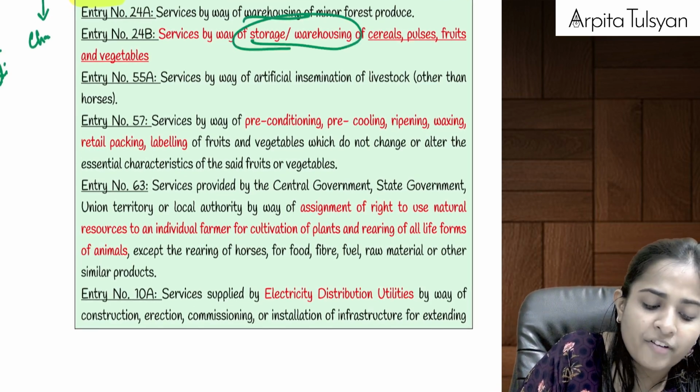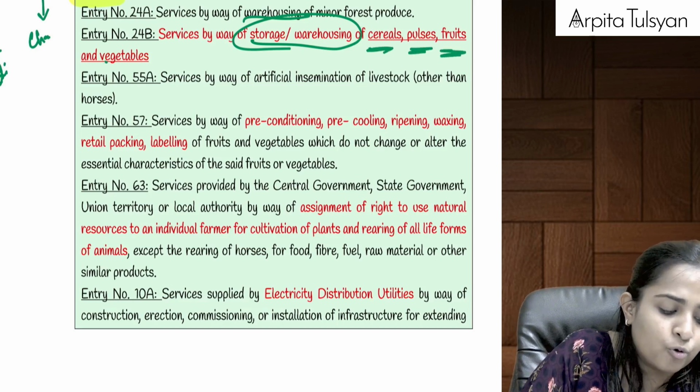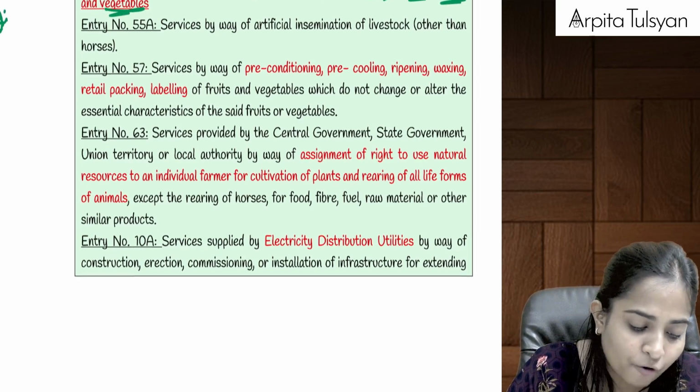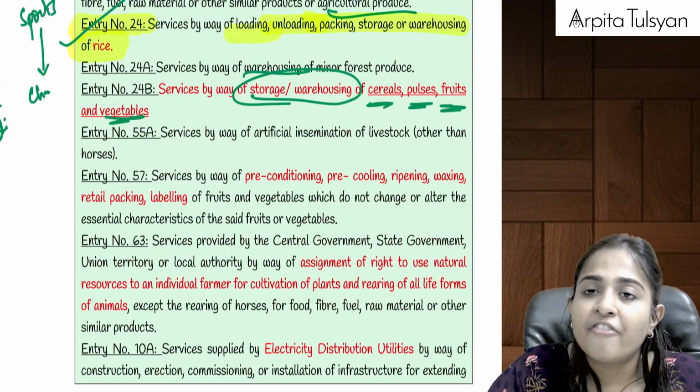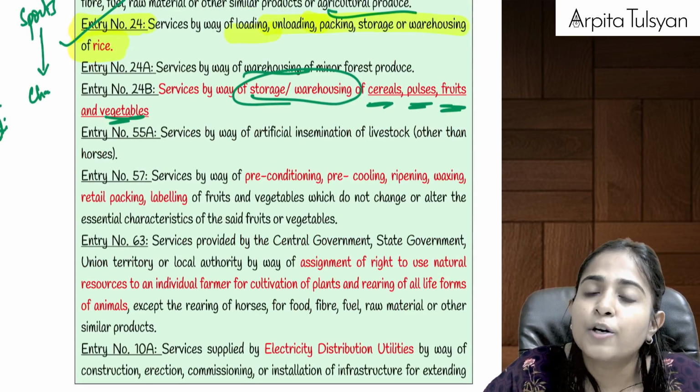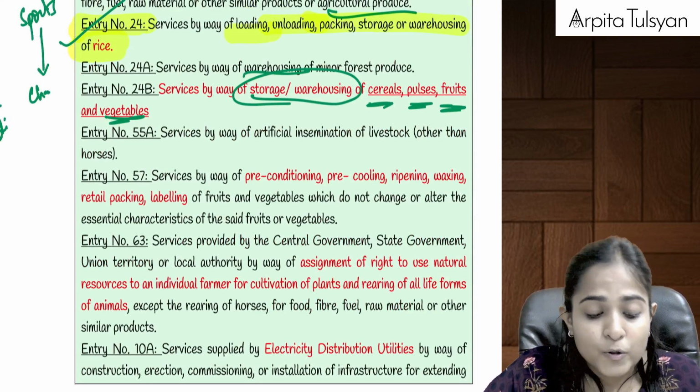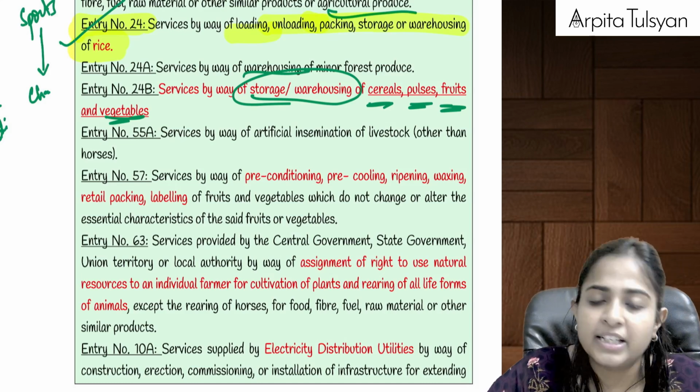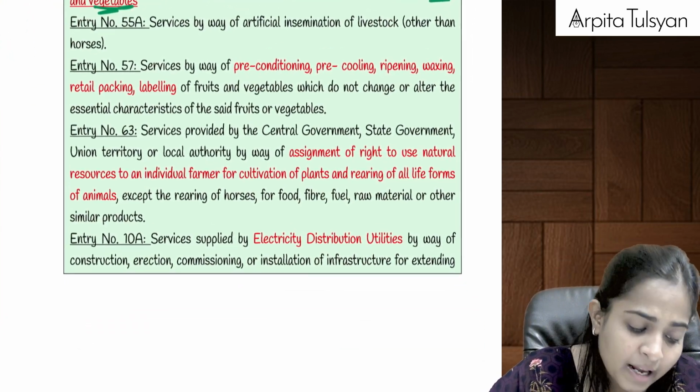Similarly, storage or warehousing of cereals, pulses, fruits, vegetables will also be exempted from GST. So warehousing of agricultural produce, rice, minor forest produce, and cereals, pulses, fruits and vegetables is exempted from GST.